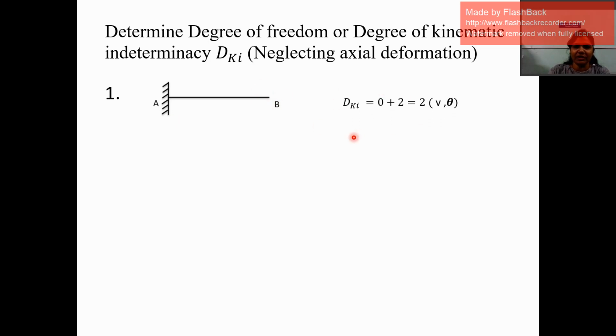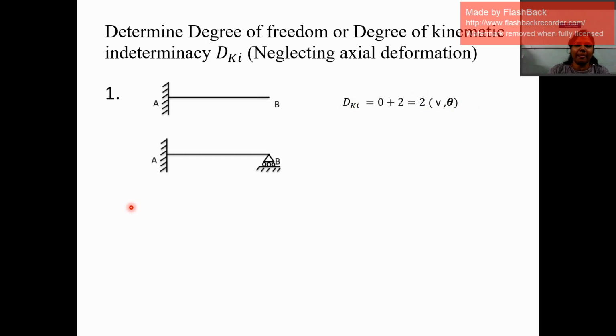So the DKI of this beam at the fixed joint is 0, but at the free joint, by neglecting the axial deformation, joint B will not move in the x direction, but it will move in the vertical direction and rotation of the joint is possible. So the possible displacement at this joint is 2. So the DKI of this beam is 2, which is v and theta.